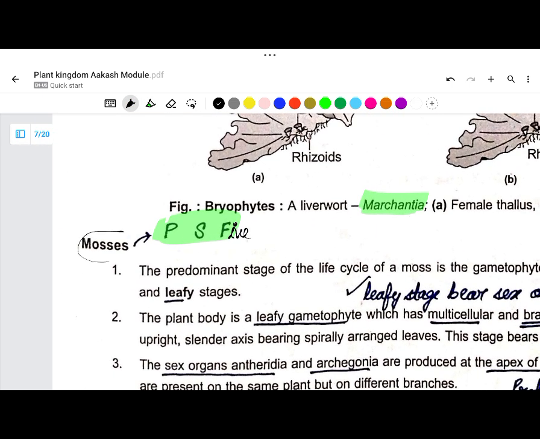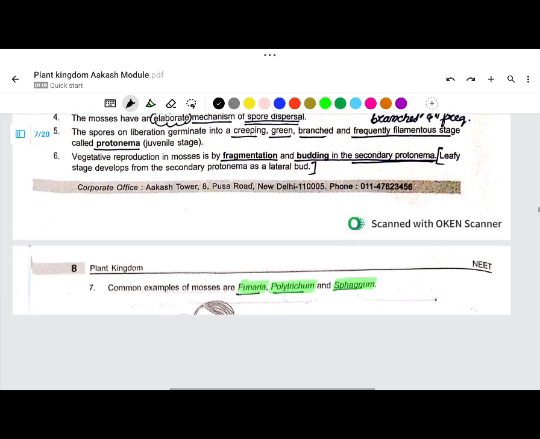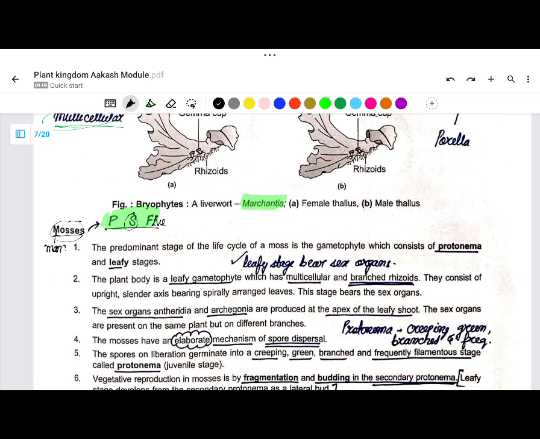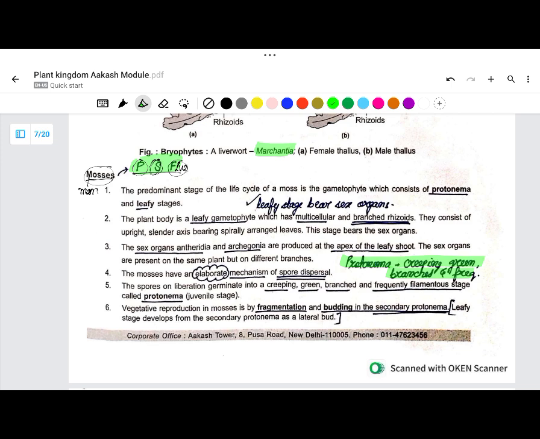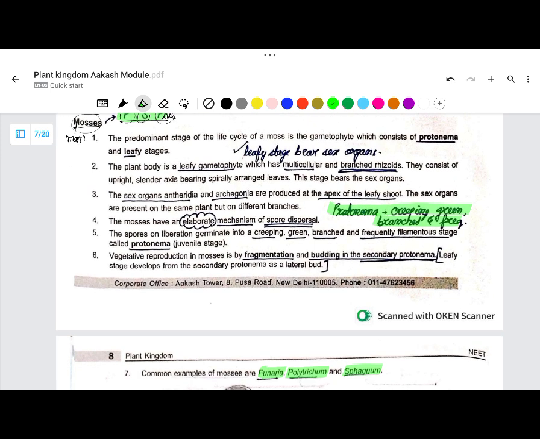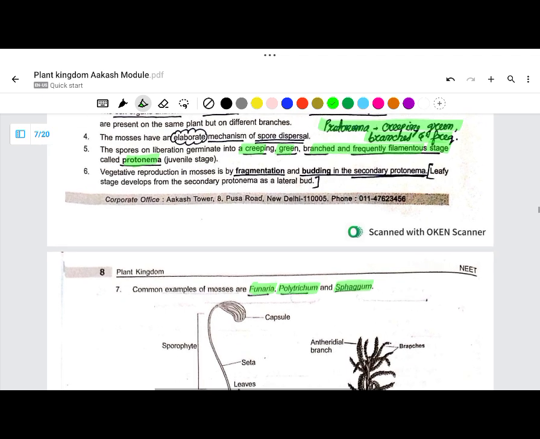So remember, moss is a man who plays PS5. What is PS5? Polytrichum, Sphagnum, and Funaria. Okay, so they have the protonema stage. Protonema is the creeping, green, branched and frequently filamentous stage. Fragmentation and budding are seen in the secondary protonema.